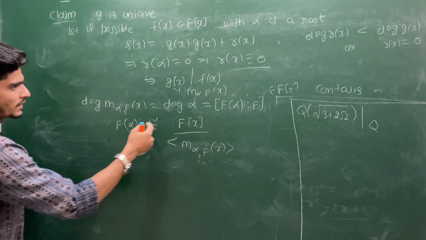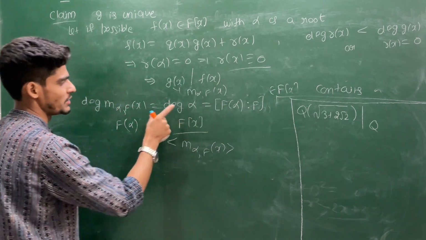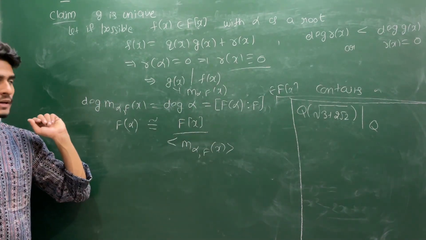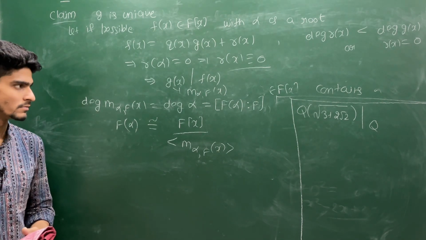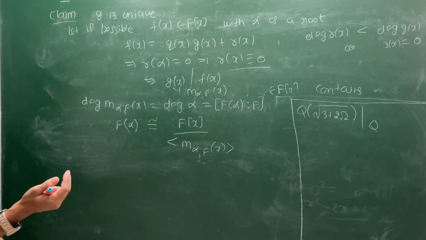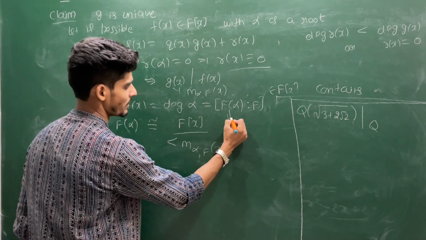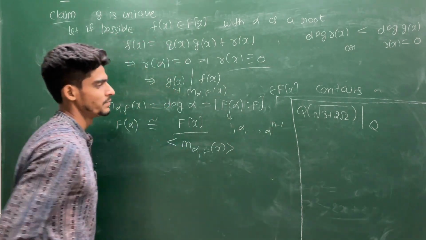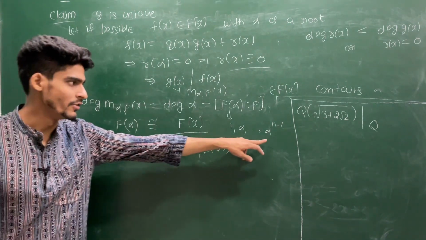So F(alpha) over F has a dimension exactly the same as the degree of the minimal polynomial. And further, you can write the basis as 1, alpha, up to alpha to the power n minus 1. That concept we have already seen.